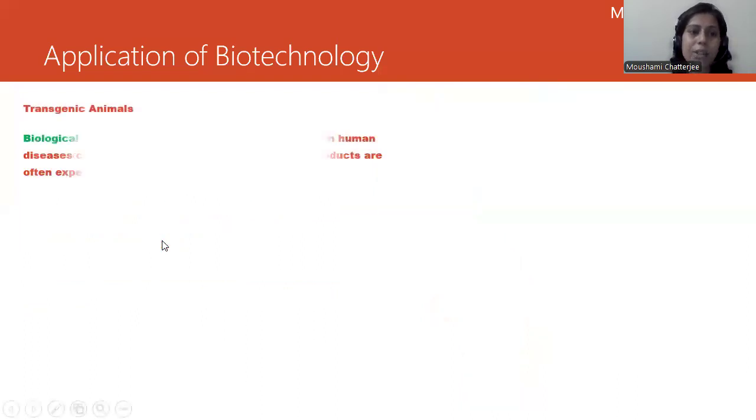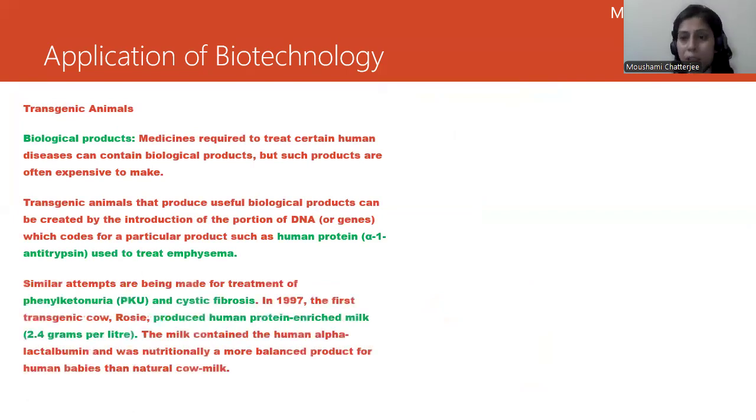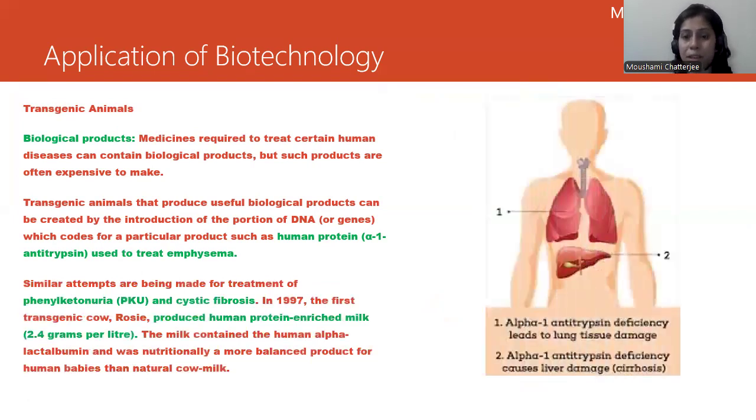When we talk about transgenic animals, another benefit we can derive is biological products. Various biological products can be derived from these transgenic animals, such as medicine required to treat human diseases.